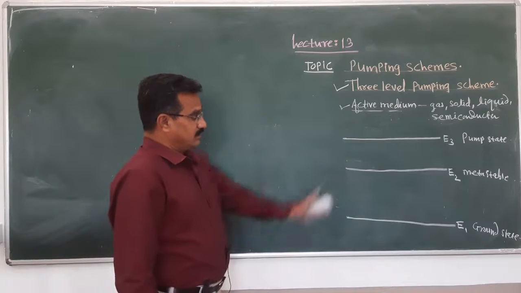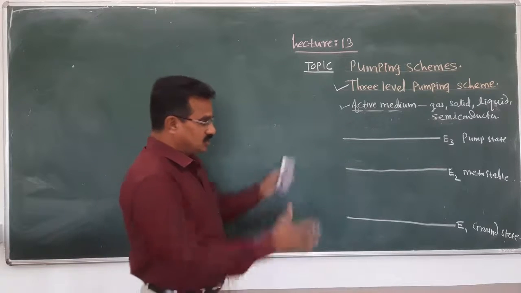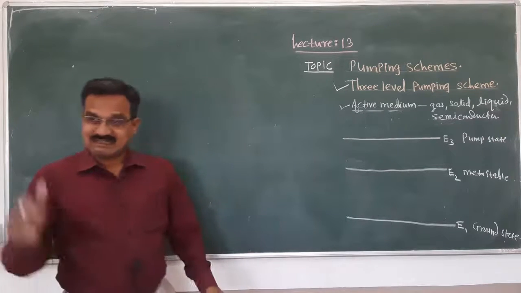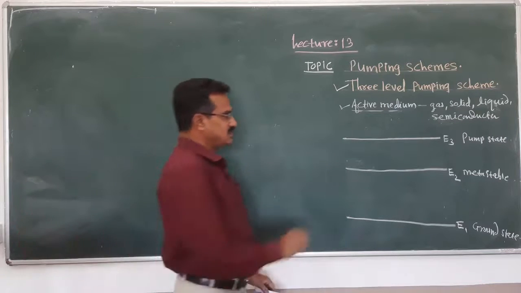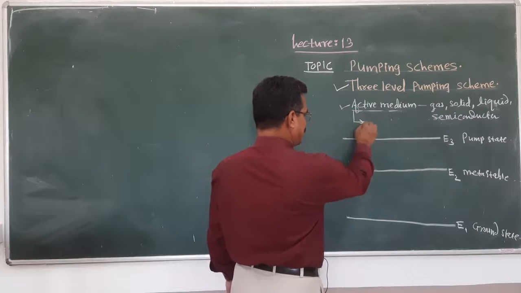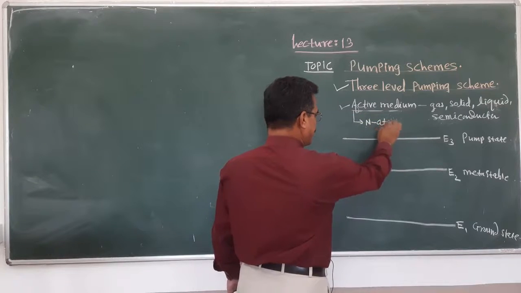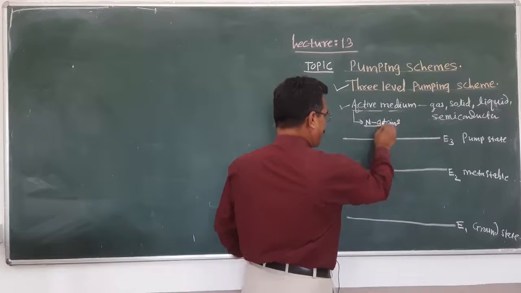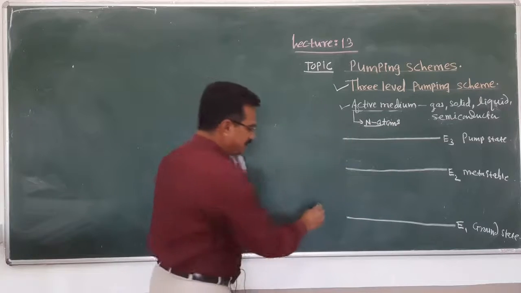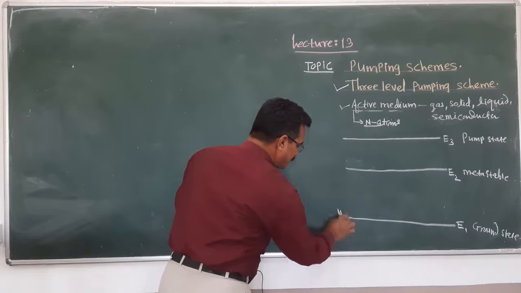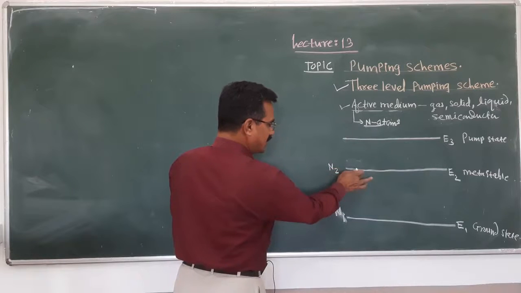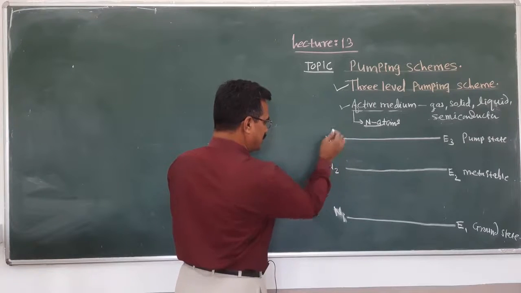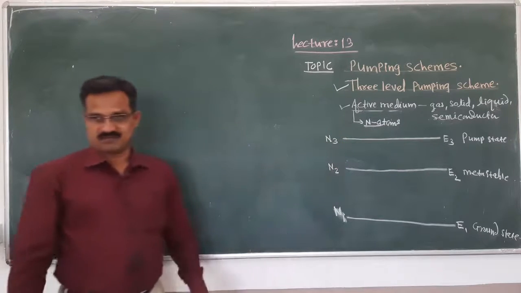Again, these three levels are considered. In addition to this, n atoms are there, means the number of atoms within that medium. Out of that n atoms, n1 atoms are in energy level E1, n2 atoms are in energy level E2, and n3 atoms are in energy level E3.